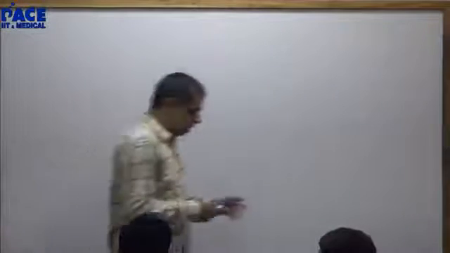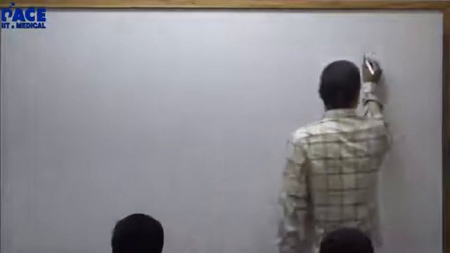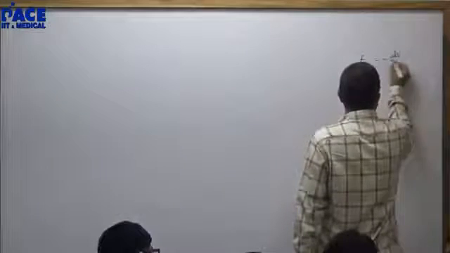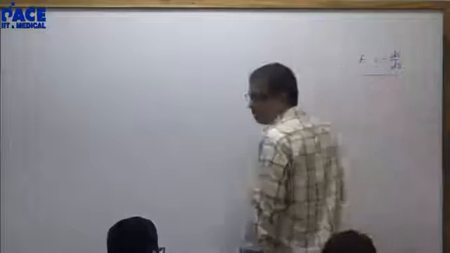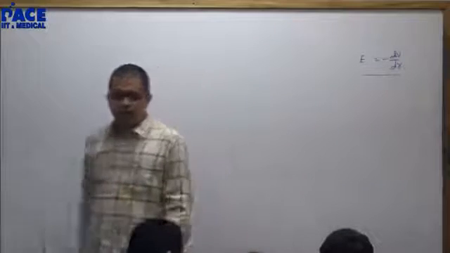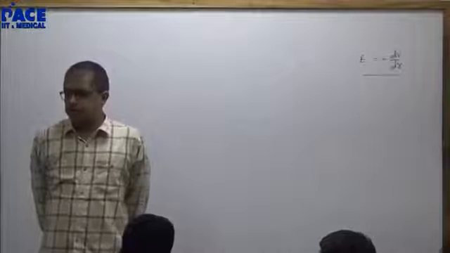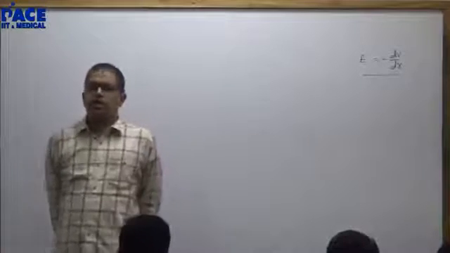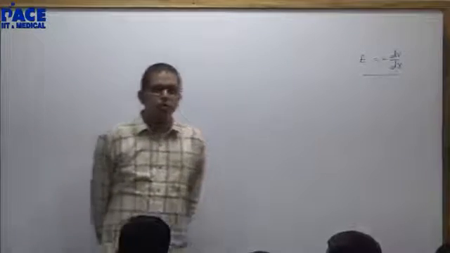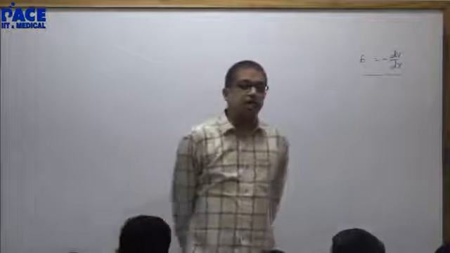Now, how will you calculate the field in any of these situations? Field is minus dV by dr. Technically, r is x i cap plus y j cap plus z k cap. Here, to avoid three coordinates, they have inserted what we call polar coordinates, r and theta.